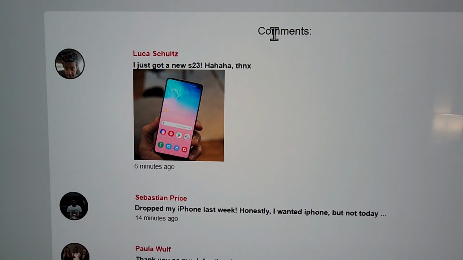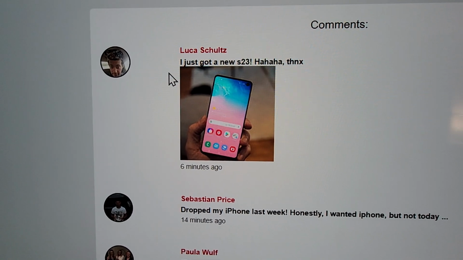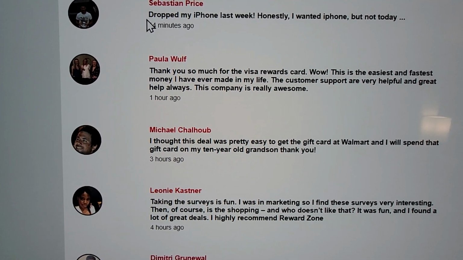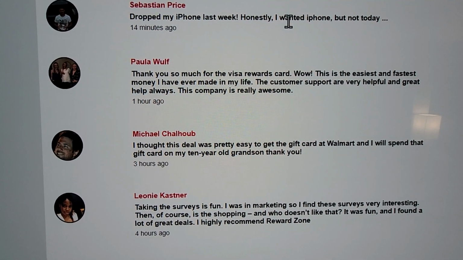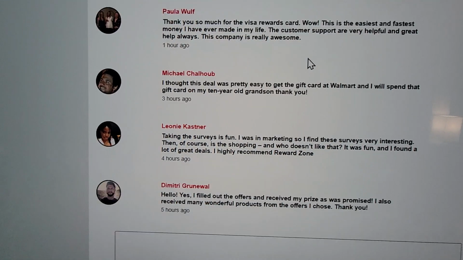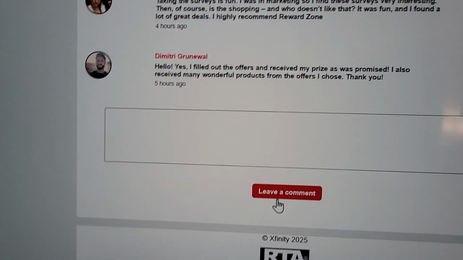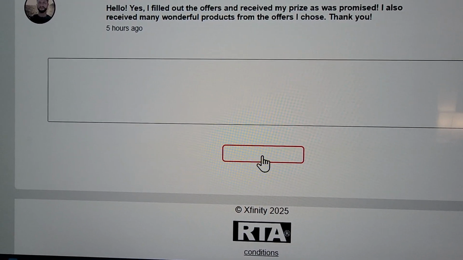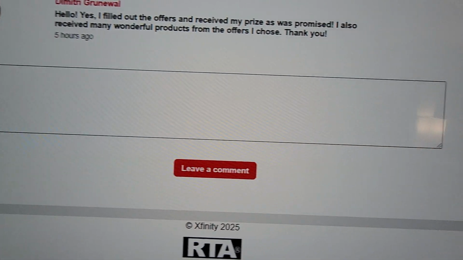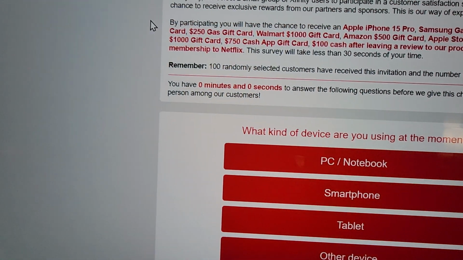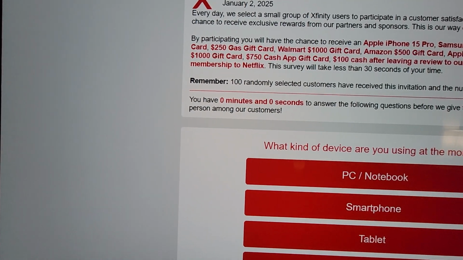So look at the comments. Look at these fake comments from people. Just got a new S23, 14 minutes ago. Dropped my iPhone last week. Honestly, I wanted to buy a phone, but not today. All these people who got scammed. You can't do anything. If you right click on it, it's opening all kinds of stuff. So this is a dangerous, malicious website.